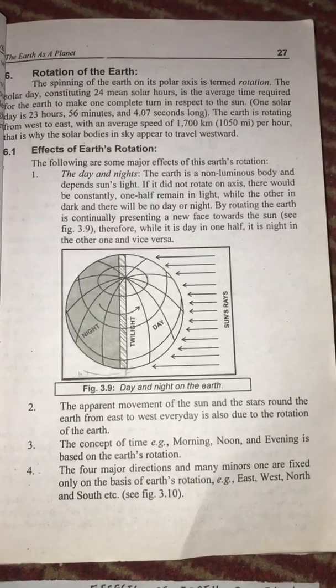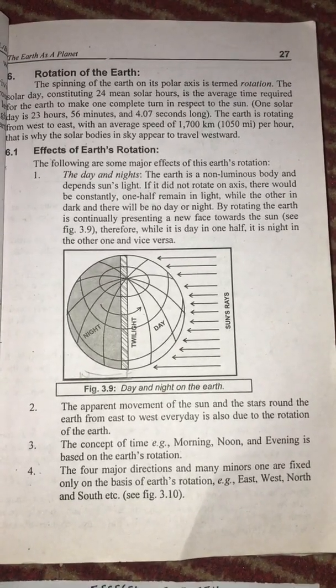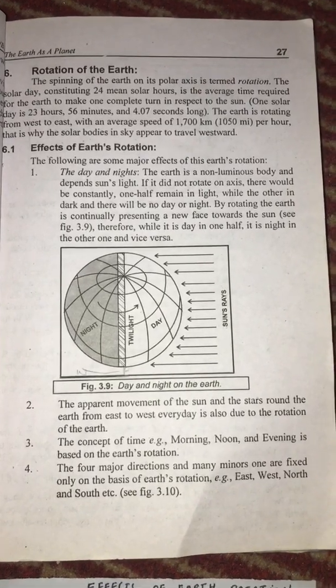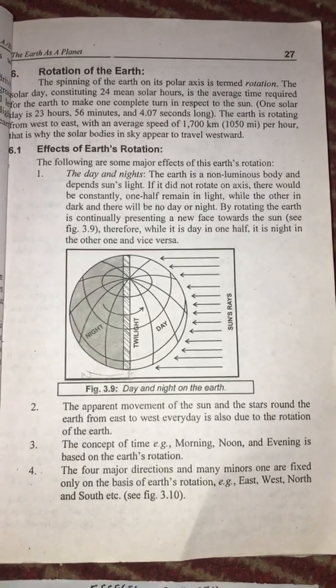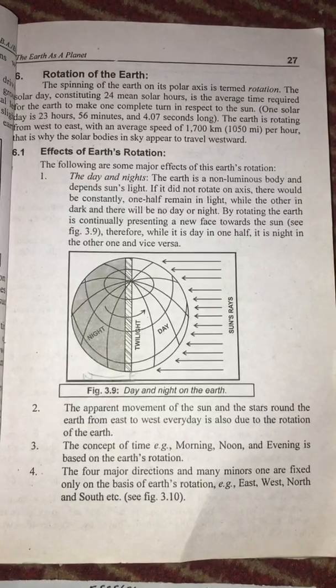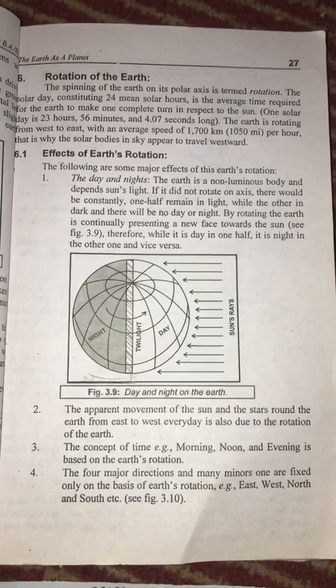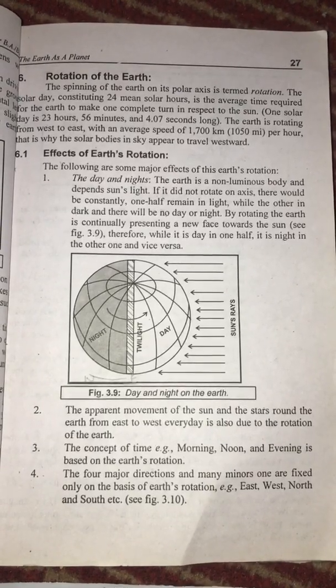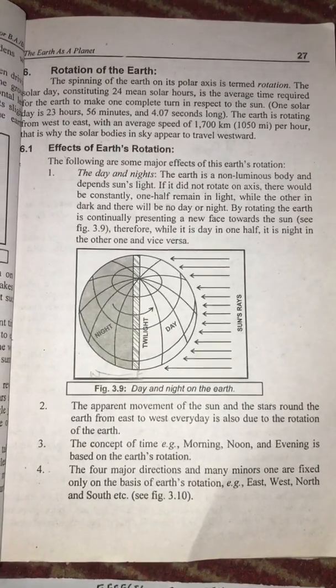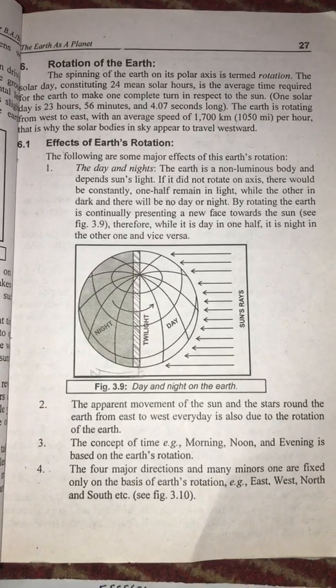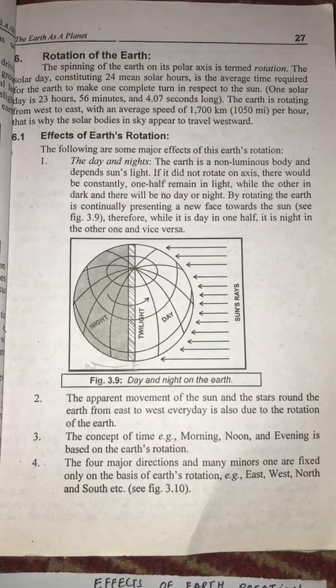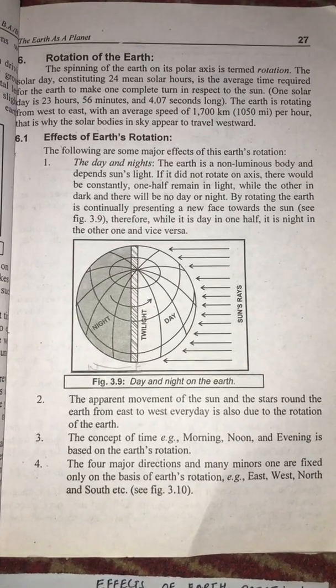Thanks to earth's rotation, no particular part of the earth is too hot or too cold, which allows the existence of life on the earth's surface. As the earth rotates on its own axis, it seems that the sun moves around the sky. It rises in the east and sets in the west. The concept of time is also due to the rotation of the earth.